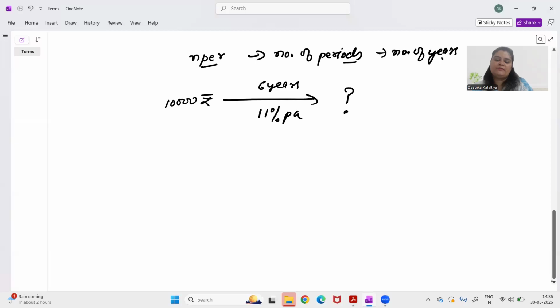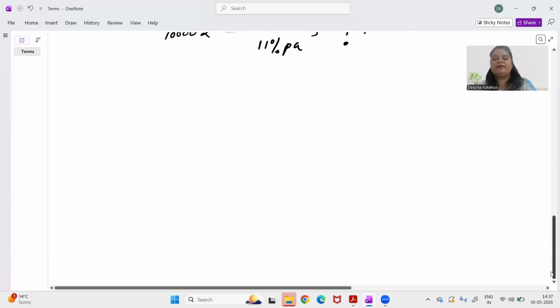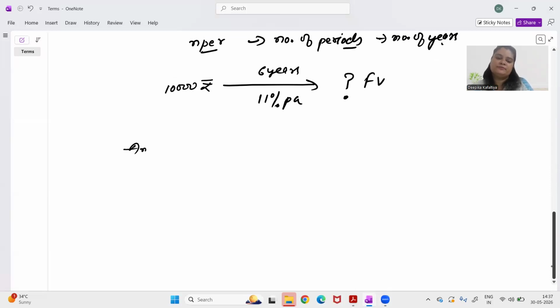How much will it become in future? I want to know. So what I'm trying to calculate is future value. I'll tell you two ways to find this out. One is you can find it out through a simple formula. All of us have heard or used a formula in our schools, which is called amount is equal to